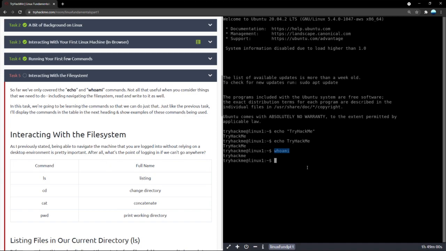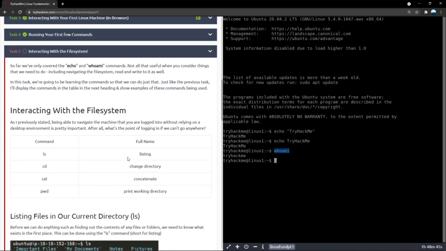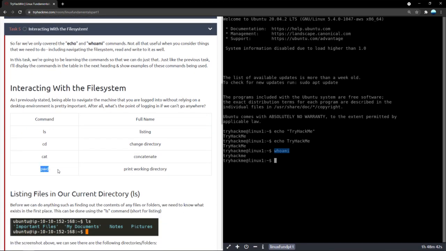So with relation to that, moving around and opening files, we are first going to learn how to know exactly which directory we are in right now, so that we can move around. The first command we would use is pwd, which is print working directory. It prints the directory in which this terminal is currently reading. So if we type in pwd, yep, we are in the home directory, and inside the home directory we are in a subfolder called tryhackme. This tryhackme is assigned for the user tryhackme.